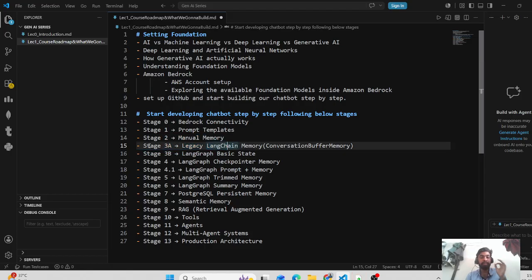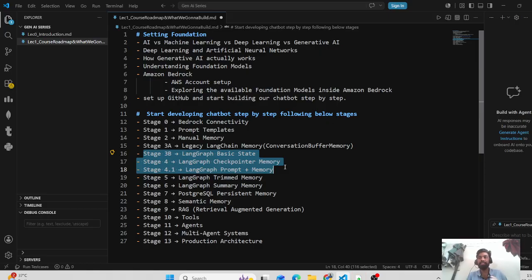Then we will come to LangChain. There is no need to maintain manual memory, as LangChain will automatically handle that. Then we will move to LangGraph, and we will see why we are moving from LangChain to LangGraph. Then we will have the checkpointer memory, and then we will be mixing in prompt memory. Prompt means basically there are two things. This model is kind of a kid; it needs to be told how it needs to behave. For that there is the system prompt and the user prompt. Accordingly, there can be different prompts.